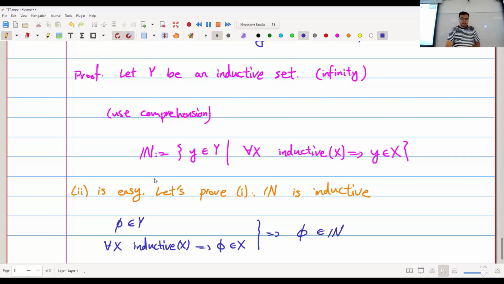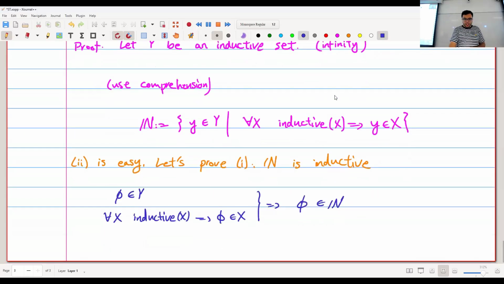Now, suppose that I have some element in N, and I want to show that its successor is also in N. So let's say I have some element, let's call it n. n is in N. What does this mean? By definition, it means that for every X that is inductive, n is in X. But n is in X and X is inductive, so X definitely contains the successor of n.